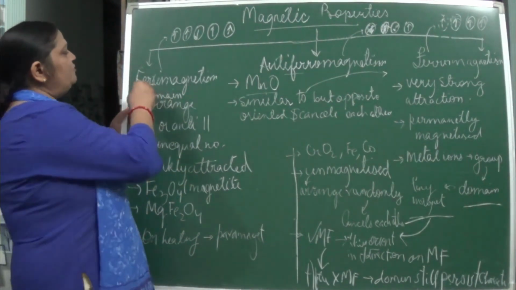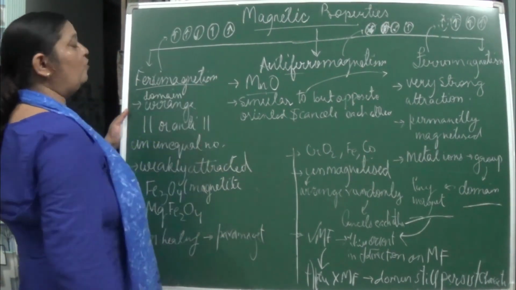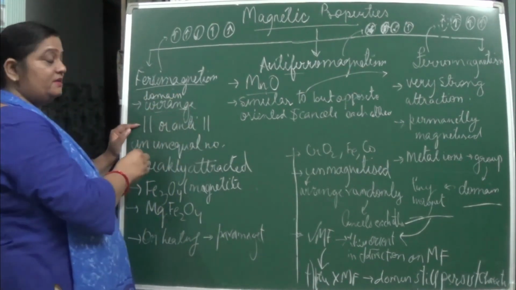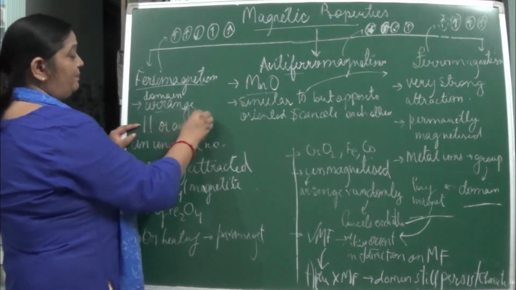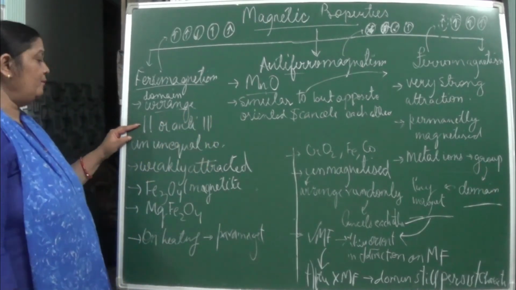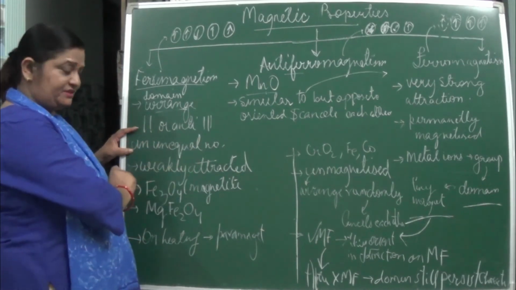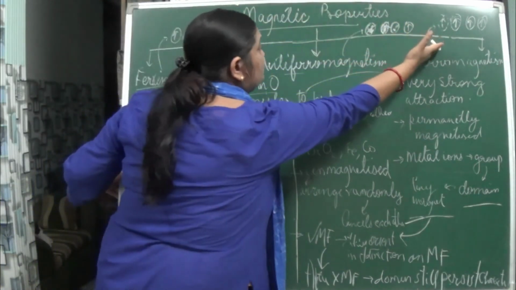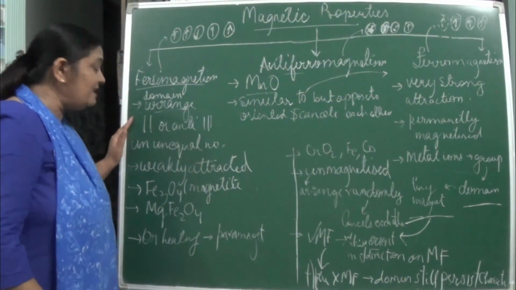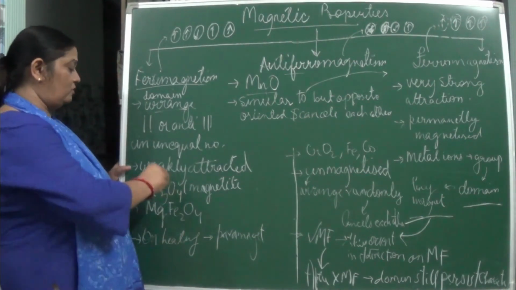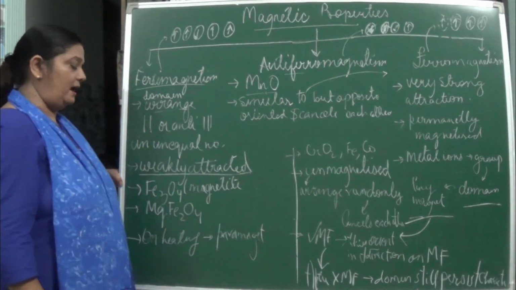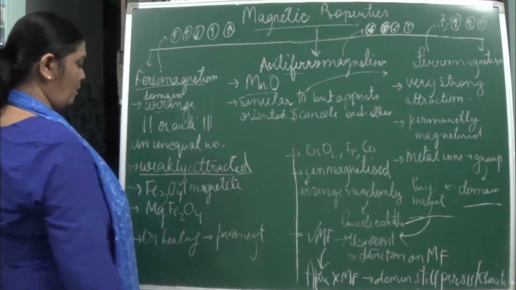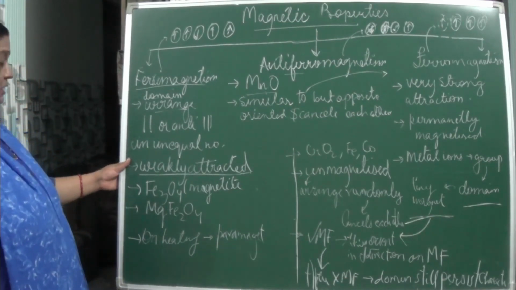Now coming to ferrimagnetism. What is this? Here the domains arrange themselves parallelly, but in unequal numbers. If they were in equal numbers, it would be strong, as you can see over here. Here also it is there, but the number is not equal. Naturally, they will be weakly attracted. Examples: Fe3O4, MgFe2O4.